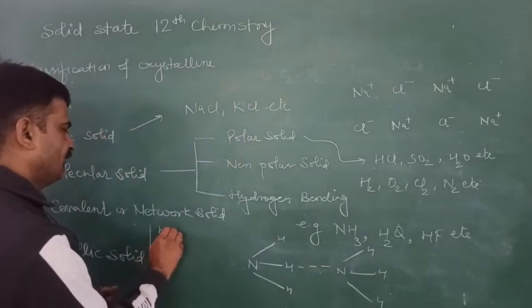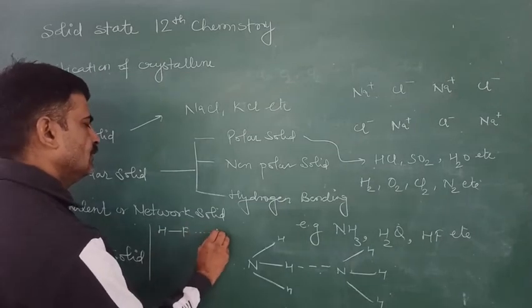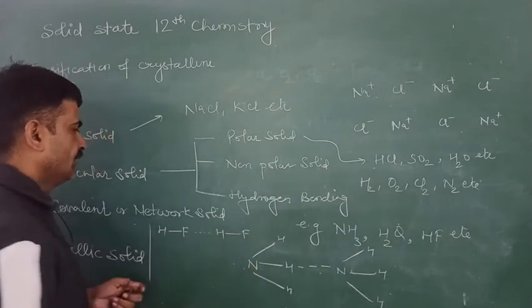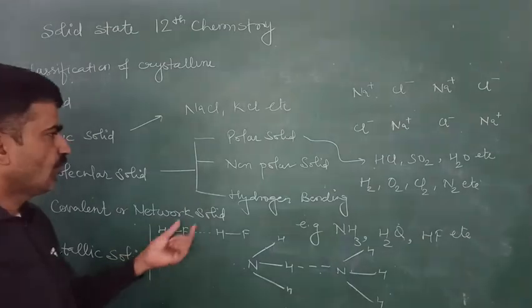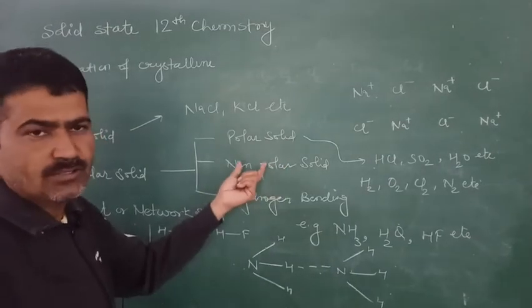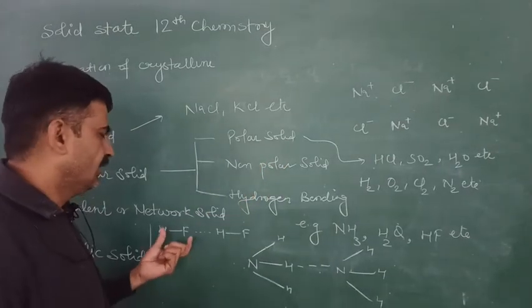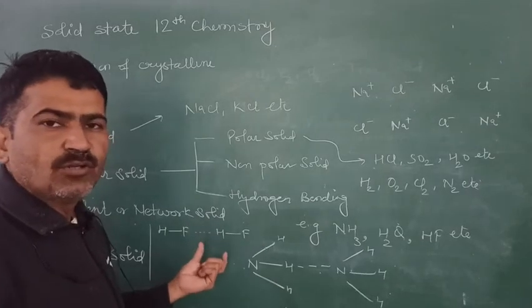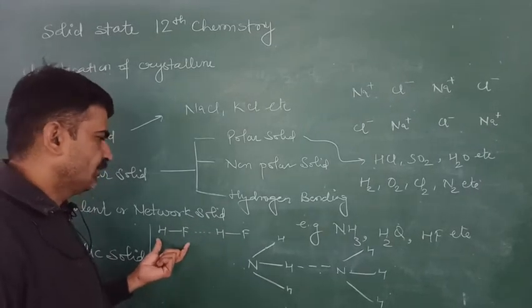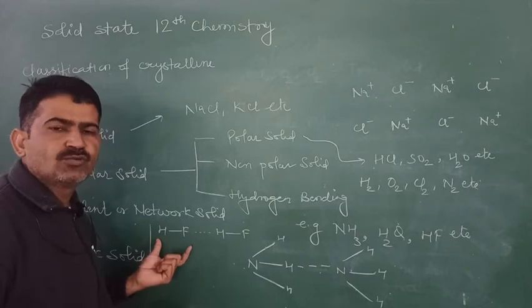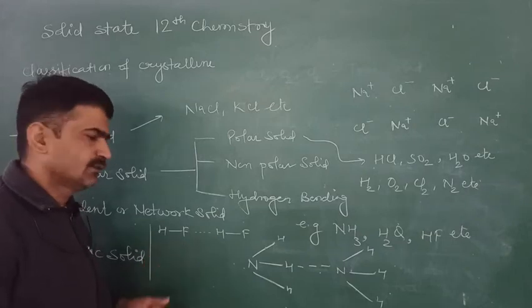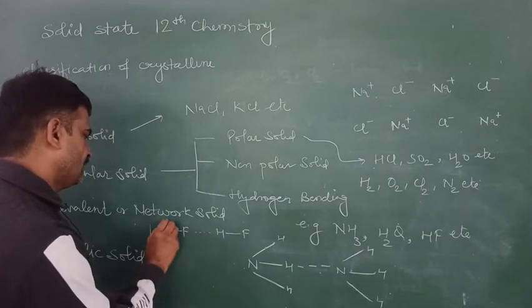Similarly, in the case of HF, hydrogen bonding is present. Their melting and boiling points are higher than those of non-polar molecular solids. They are slightly polar in nature due to the electronegativity difference between the two atoms.